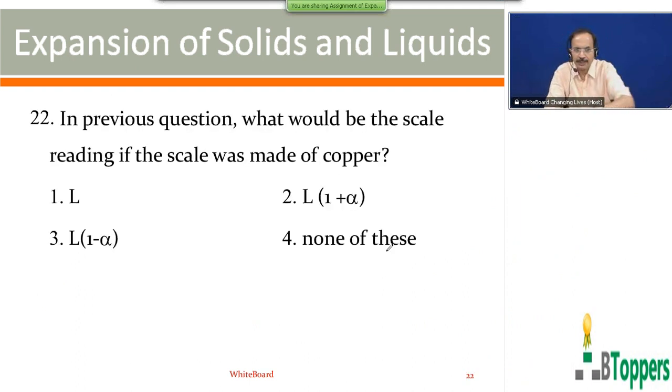I have also given the explanation for question number 22. See, in the previous question, what would be the scale reading? The scale was made up of copper. As I told you, if the scale and the rod are made up of the same metal, then the reading on the scale will be the same at any other temperature. That is equal to L. So for the 22nd question, the first option is the answer.